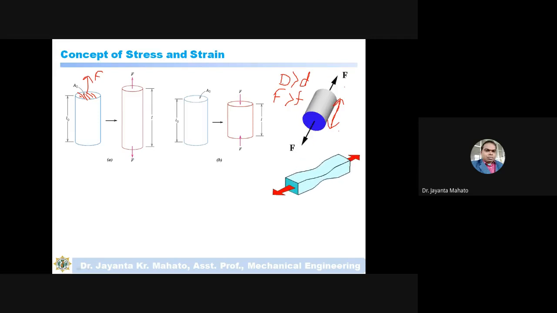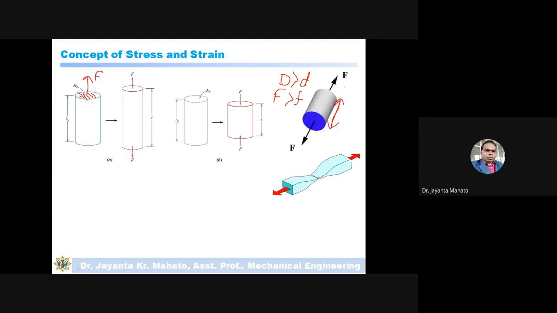But if you divide by this cross sectional area, then you get the stress, and this stress is the material property. If the cross section area of the rod is larger, more force is needed, but if you divide by this cross section area then you will get the same stress value.